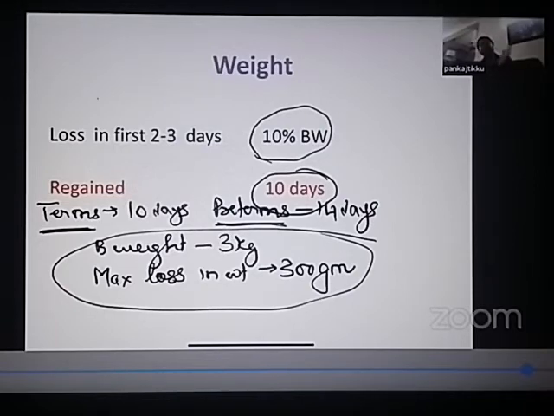So who takes longer to regain the birth weight? Obviously a preterm child takes slightly longer. A term child regains the birth weight by 10 days, but a preterm regains the birth weight by 14 days.